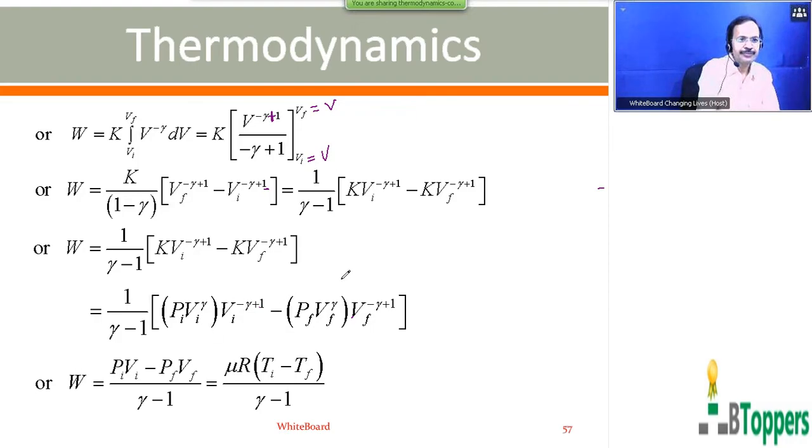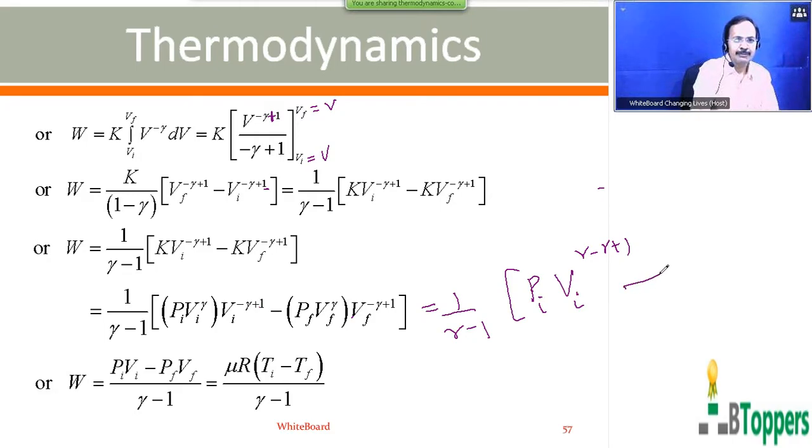So you get 1 by gamma minus 1 into Pi Vi power gamma minus gamma plus 1, minus Pf Vf power gamma minus gamma plus 1. Minus gamma plus gamma gets cancelled. So you get W equal to Pi Vi minus Pf Vf by gamma minus 1.